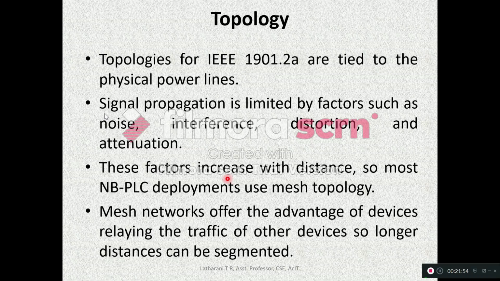So most NBPLC deployments use the mesh topology because it uses hops. So distance can be fragmented, right? So there will be less chance of noise, interference, distortion and attenuation. Hence, the mesh topology is suitable for NBPLC deployments. Mesh networks offer an advantage of devices relaying the traffic of other devices, so longer distances can be segmented. So using hops, it will travel from one source to destination, so the distances will be segmented.